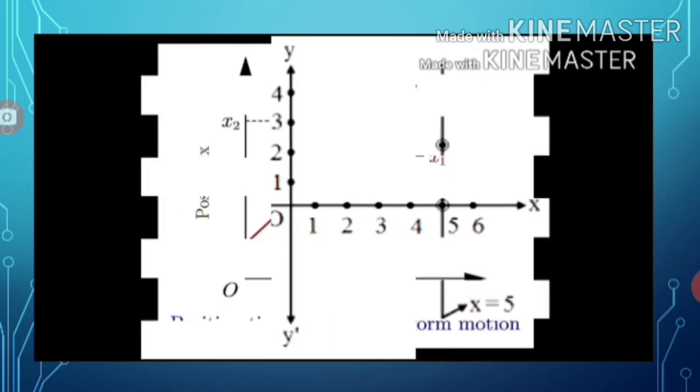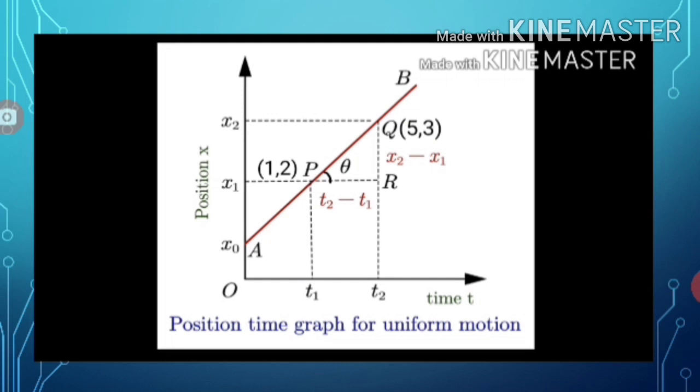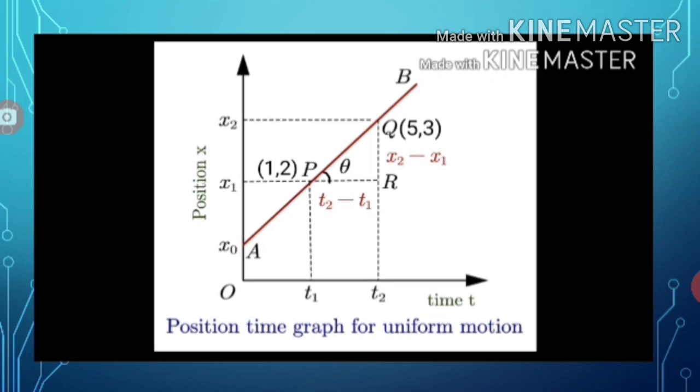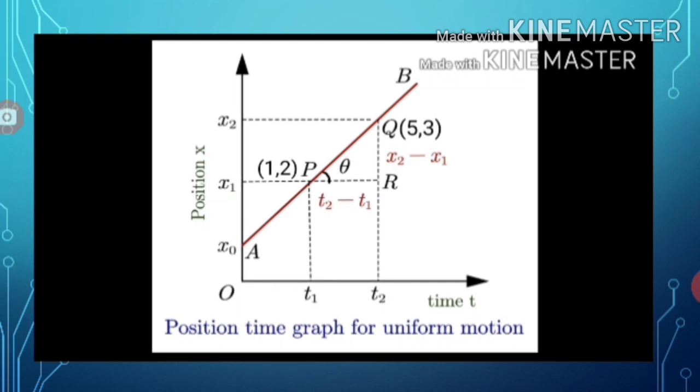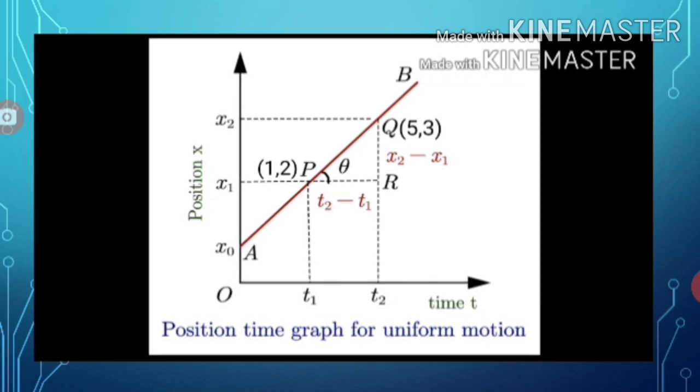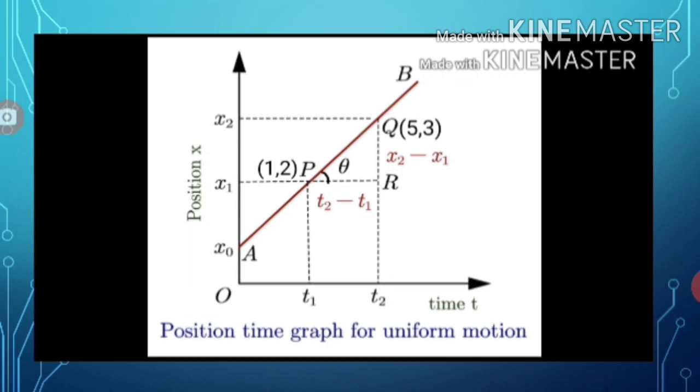Now, let us calculate the slope of line AB. Consider 2 points on the line AB, say P and Q. Now, connect P and Q in such a way that it forms a right angle triangle at R. Here, the line PQ makes an angle theta with PR. Here, we should always note that the angle should always be taken along the x-axis.